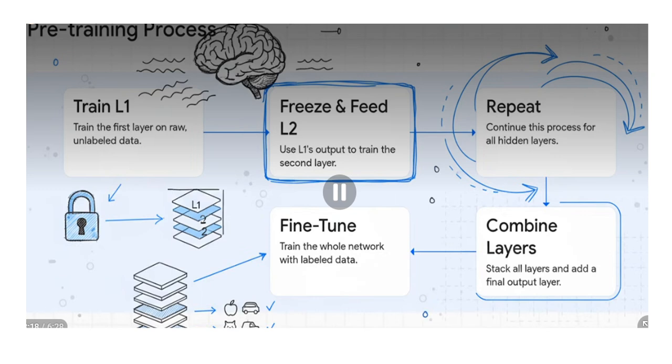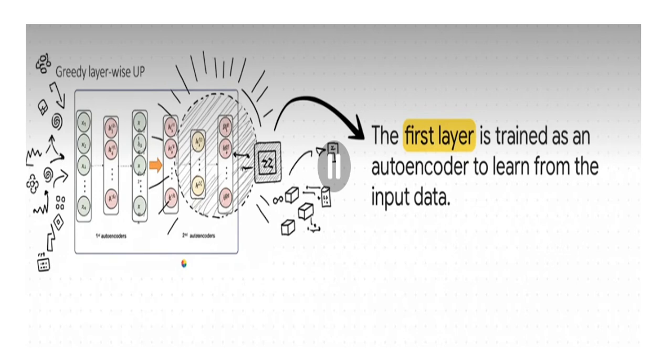So this is the pre-training process. In layer 1 training, train the first layer on raw unlabeled data, which we are giving as input. Next, in layer 2, freeze and feed. Use L1's output to train the second layer. Repeat: continue this process for all the hidden layers. We need to do this for all the hidden layers. After that, combine the layers: stack all the layers and add a final output layer. Then fine tune: train the whole network with labeled data. And finally, this fine tuned output is delivered to the users.